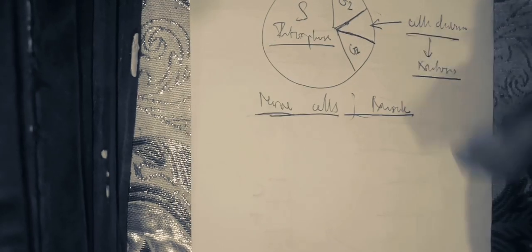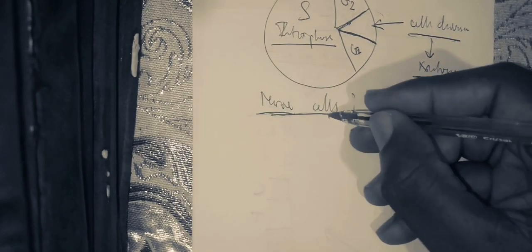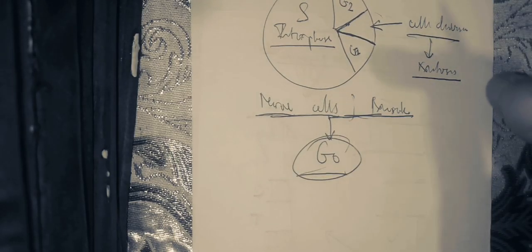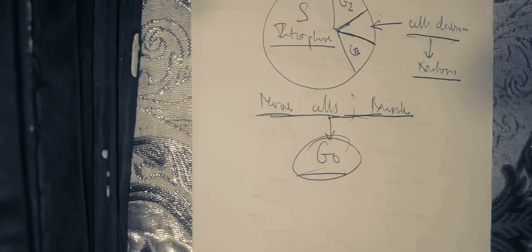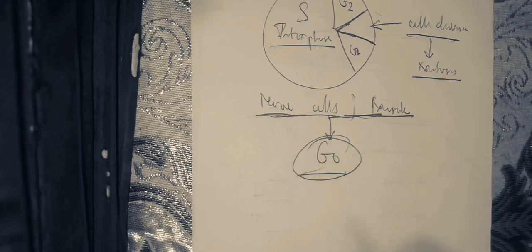Is it clear? So these cells are not capable again of dividing because they have entered the G0 phase. When you've entered the G0 phase, you cannot get out into the cell division phase of mitosis again. So these cells cannot divide again.